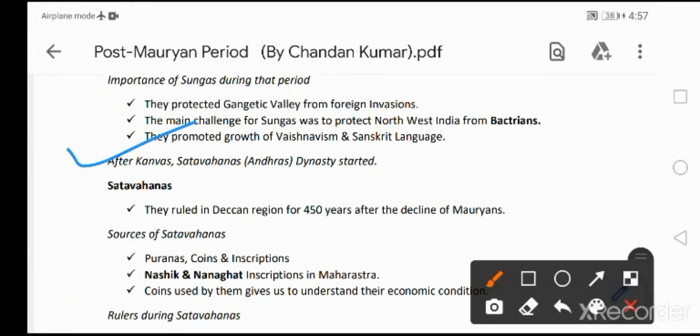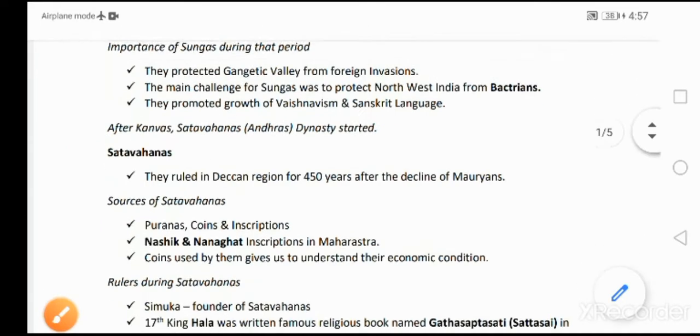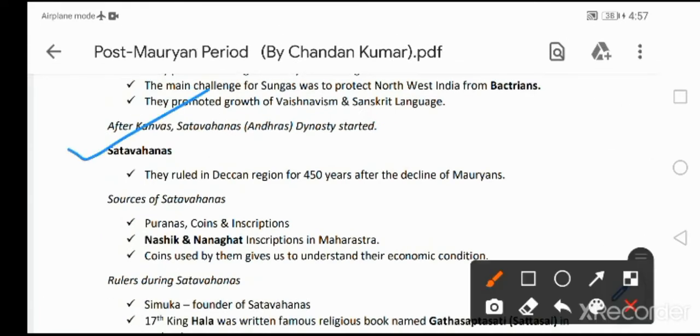Then after Kanvas, Satavahanas, who are also called Andhras, started. So let's know about Satavahanas. They ruled in Deccan region for 450 years. After the decline of Mauryans itself, they started to rule.